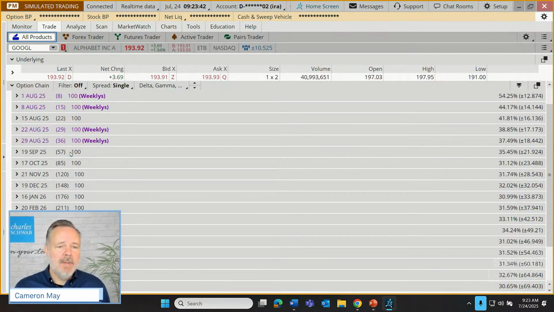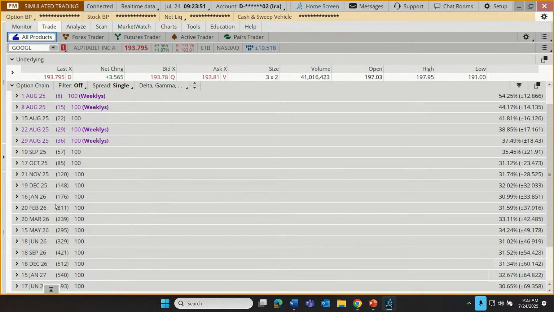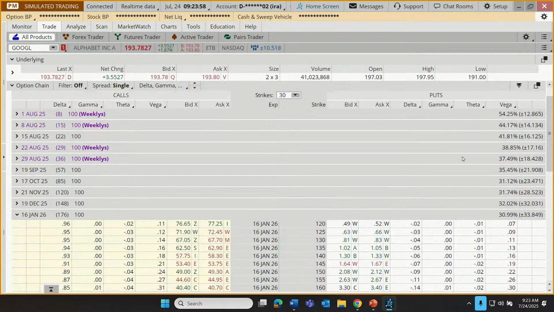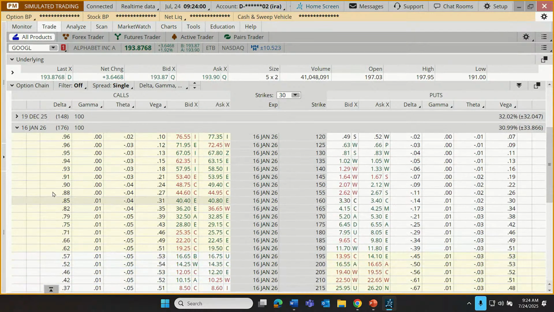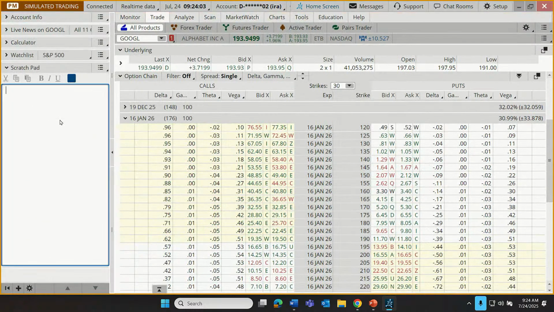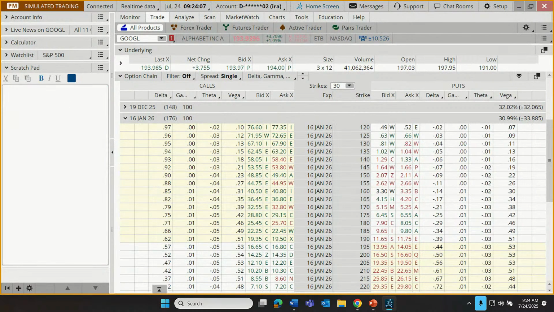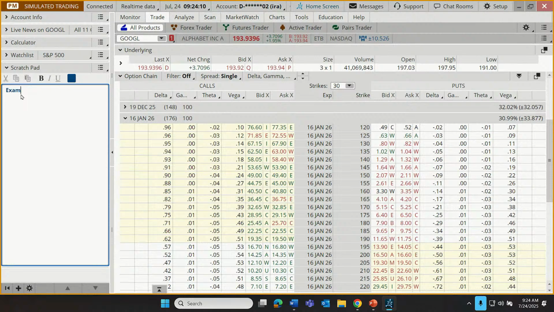So let's go to the trade tab and start to build our diagonal spread. And I'm going to go out about 6 months. Okay. That takes us somewhere into maybe the 16th of January, possibly the 20th of February. And we're going to be falling somewhere out in that range, around 180 days. I'm going to go for the 16th of January for this example. All right. Now let's open up our left column here. I'm going to use our scratch pad to build, let's make this bold, this is going to be our example trade. A long call diagonal.